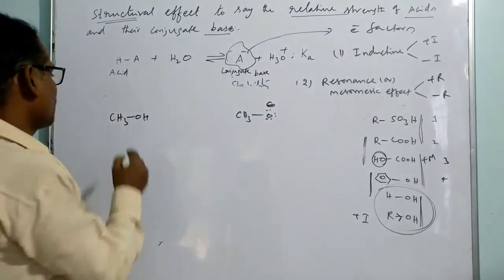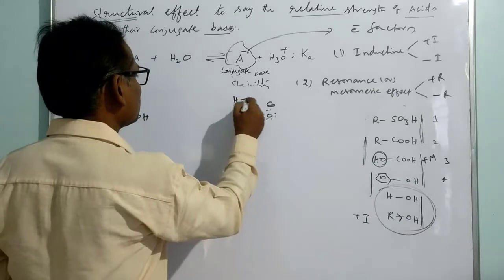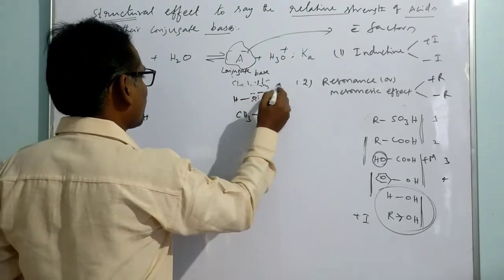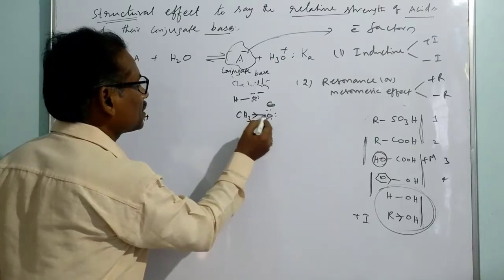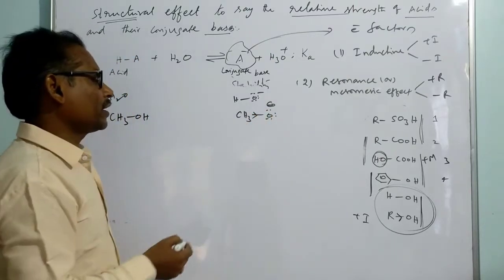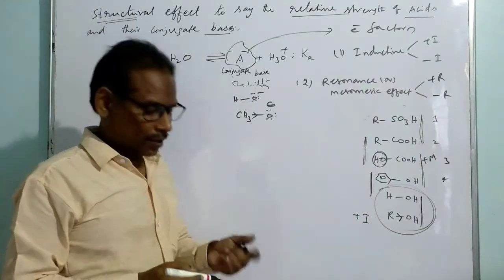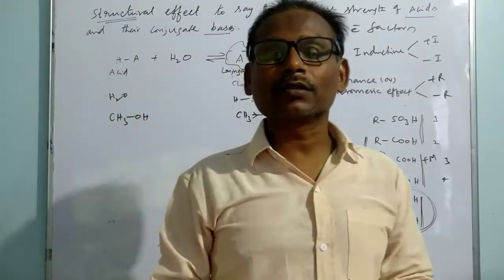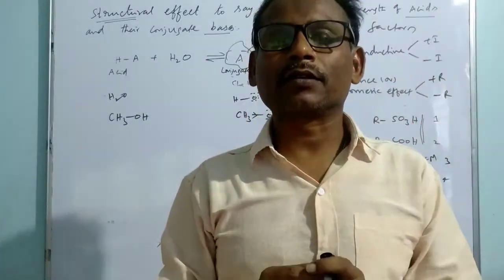If you take water, the conjugate base is hydroxide. Even though we have this methyl group increasing the electron density, definitely it is supposed to be less stable compared to hydroxide. But it is practically noted that methoxide is more stable compared to hydroxide in the solvent water.